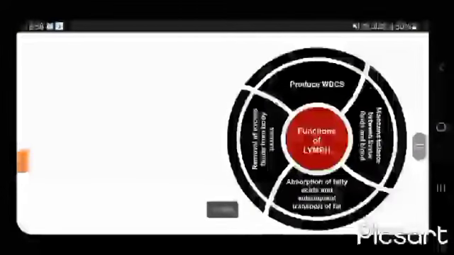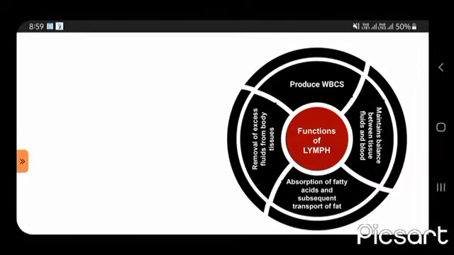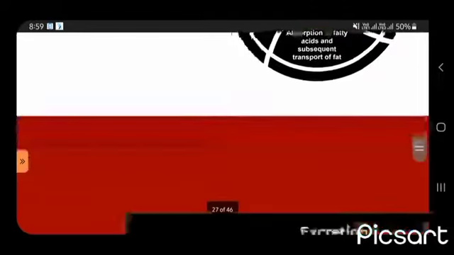Functions of the lymph are to produce white blood cells, maintain balance between tissue fluids and blood, absorption of fatty acids and subsequent transport of fat, and removal of excess fluid from body tissues.